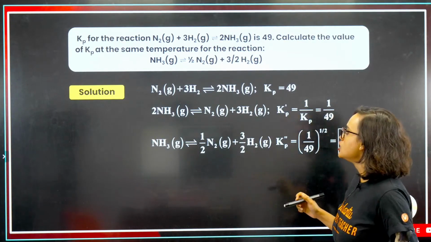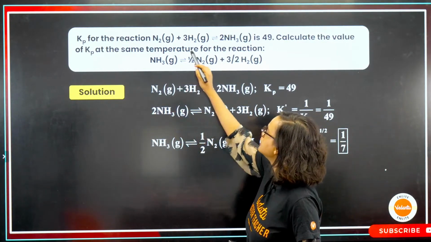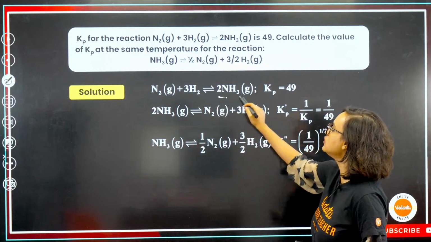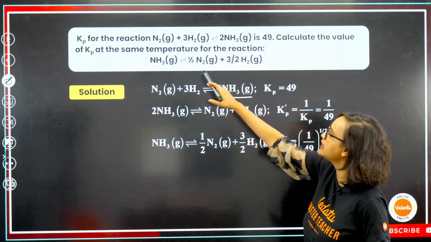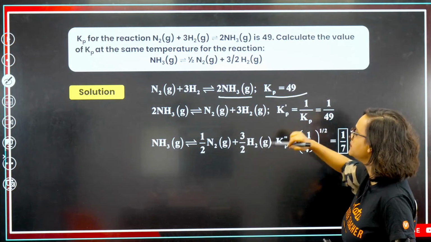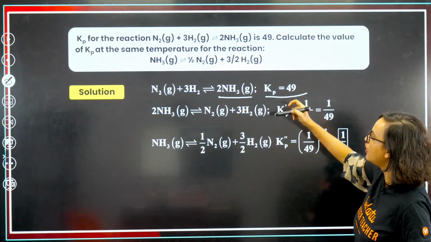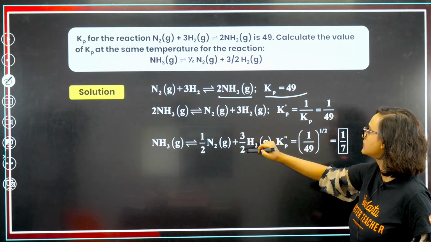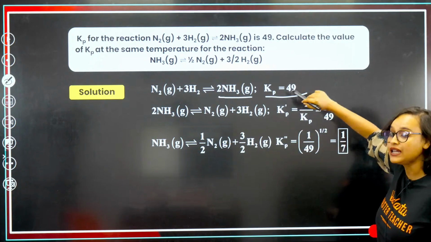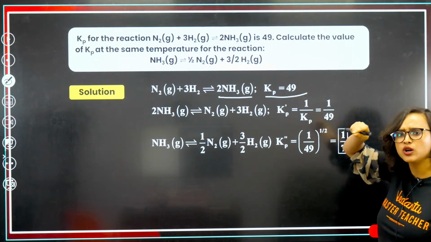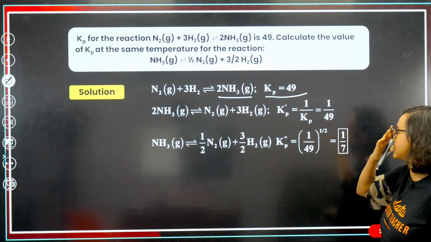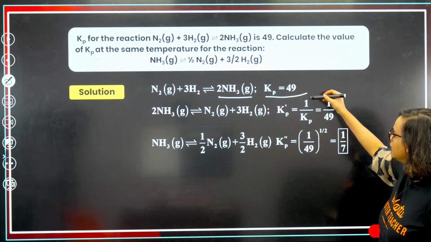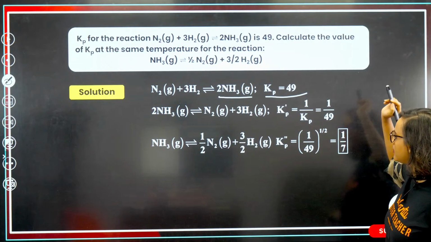Chalo. So here N2 gaseous plus 3H2 is giving you 2NH3 gaseous, and it is written that Kp is 49. These are all given. Now for 2NH3 going to N2 gaseous plus 3H2, I want to differentiate between the two Kps, so my Kp dash will be 1 by Kp, which is 1 by 49.